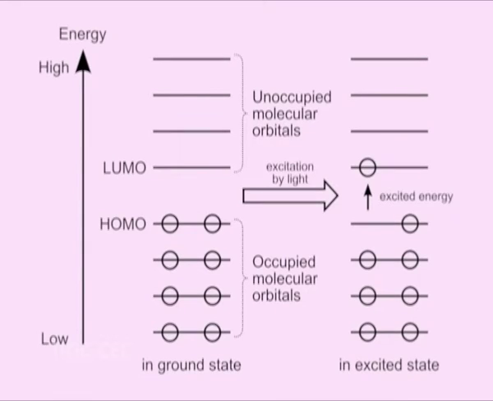Generally, the most favored transition is from the highest occupied molecular orbital, that is HOMO, to lowest unoccupied molecular orbital, that is LUMO. The more easily an electron is excited, that is, the lower the energy gap between HOMO and the LUMO, the longer is the wavelength of light it can absorb.